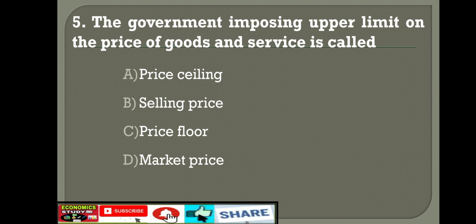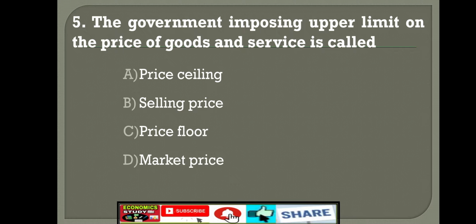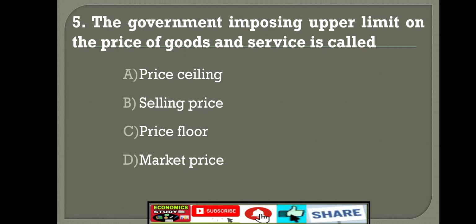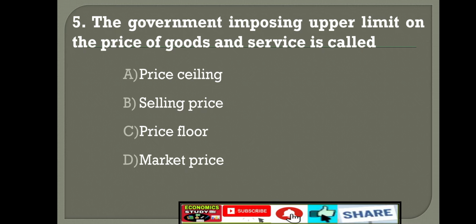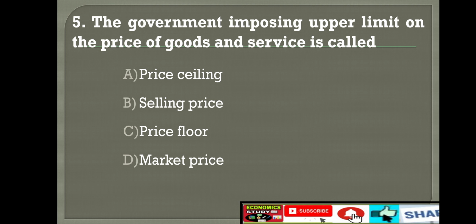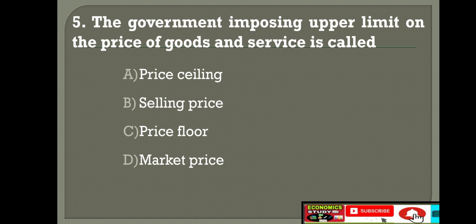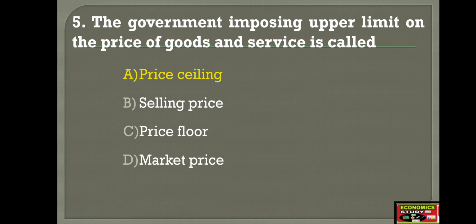Next, fifth question. The government imposing an upper limit on the price of goods and services is called option A, price ceiling, option B, selling price, option C, price floor, option D, market price. The right answer is option A, price ceiling. This is also a very important question.